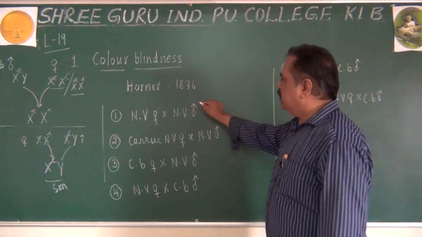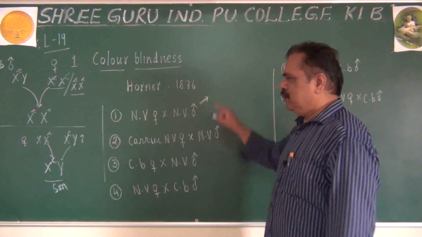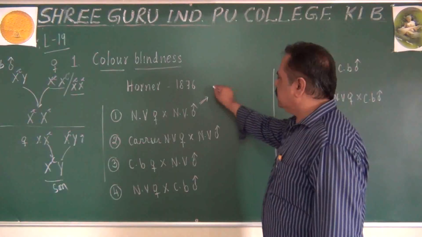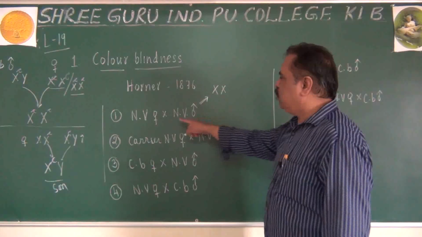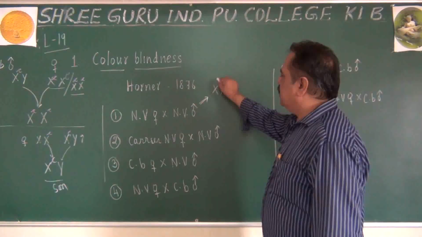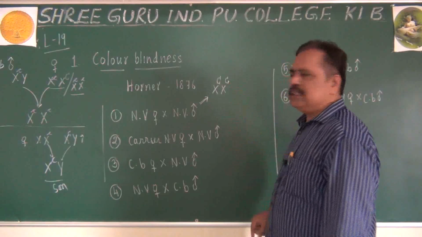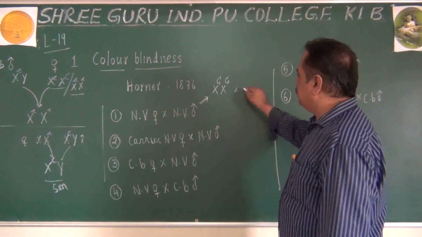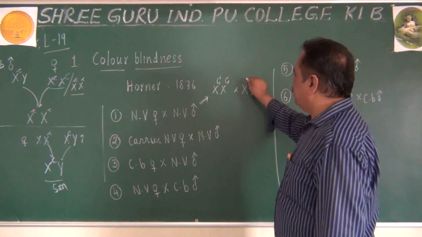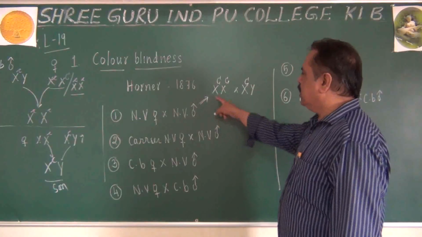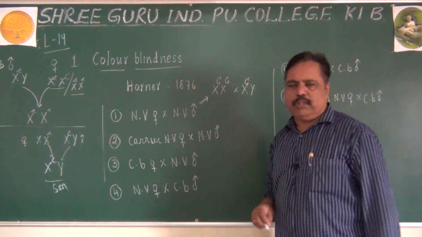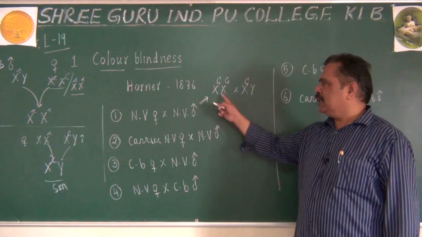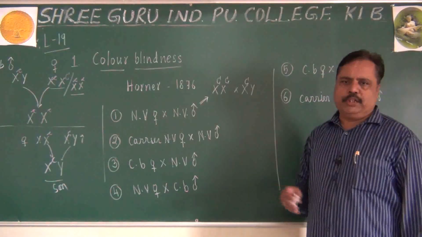Let us come to the first one. I am not going to explain everything in detail. Normal vision female means we have to take two X chromosomes. Let us take capital C, capital C. She is normal vision. Whom is she marrying? A normal vision male. That means X and Y, where capital C is present. Now you can derive the gametes, fertilization, offspring, and what will be the children progeny you can write.